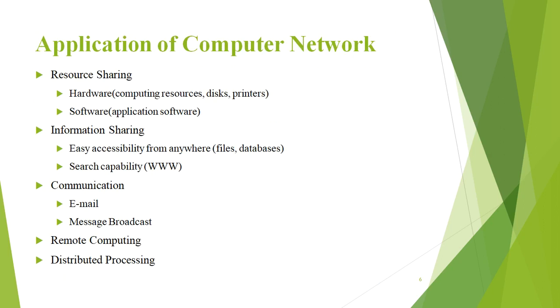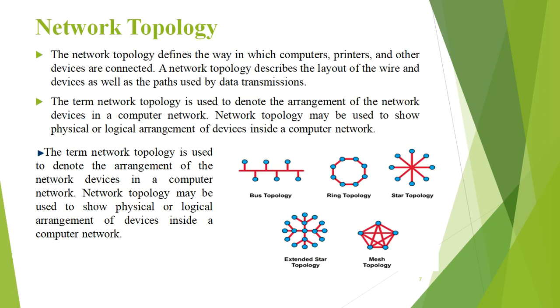Next, application of computer network. Resource sharing, that is hardware and software. Information sharing means you can share your files and database from any location to each other. Next is web, that is www, which is used to share your resources. Next, communication. You can communicate via email, video conferencing, message broadcasting, etc. Next one is remote computing and distributed processing.